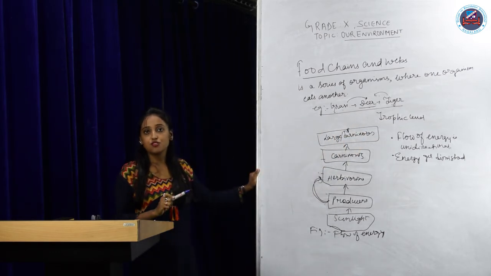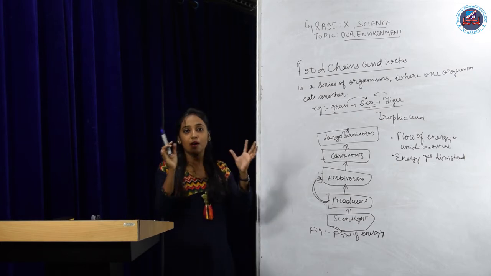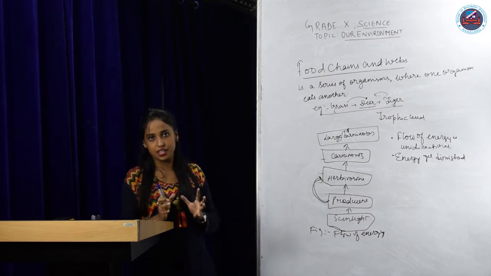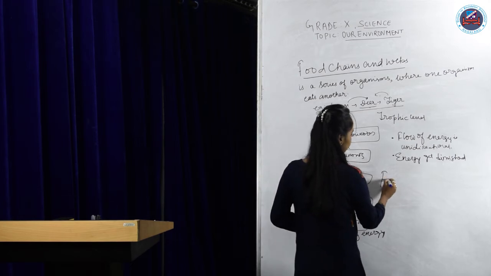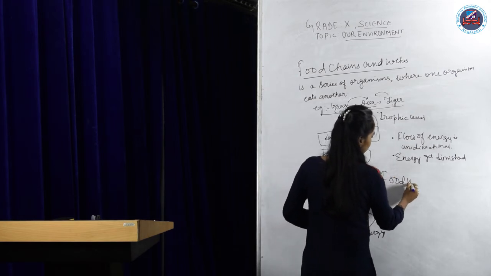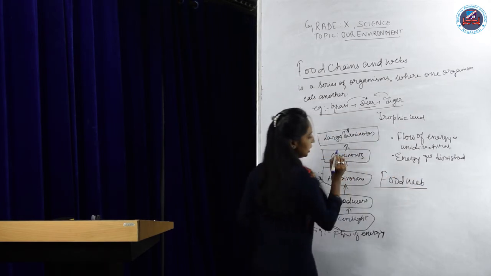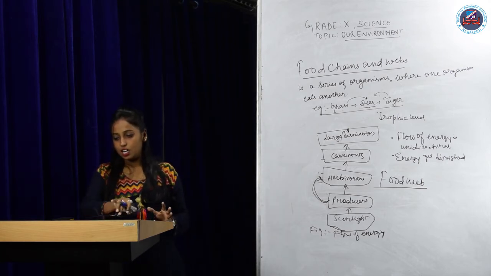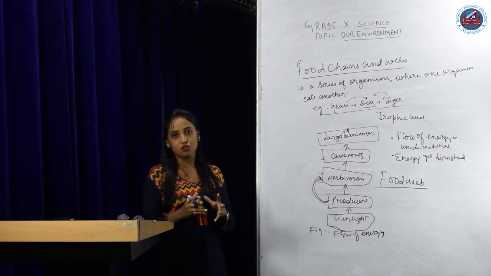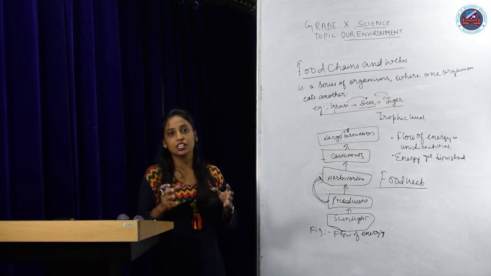That means this representation can be shown by a number of interconnected chains which forms the food web. In nature, a food web is a large number of interconnected food chains.